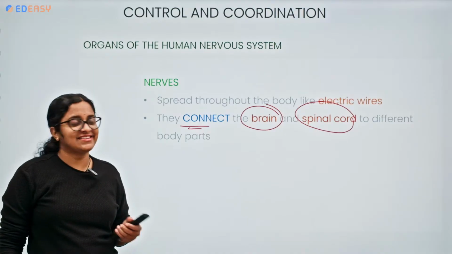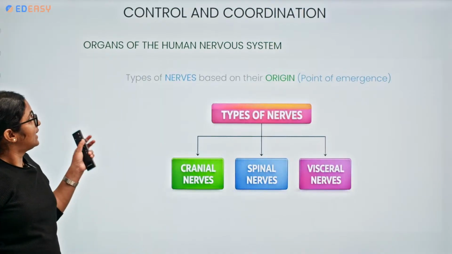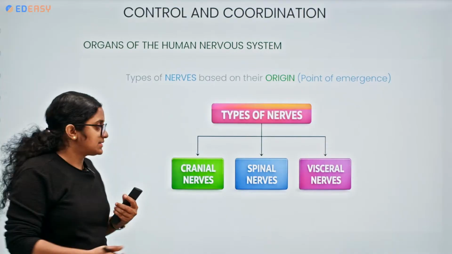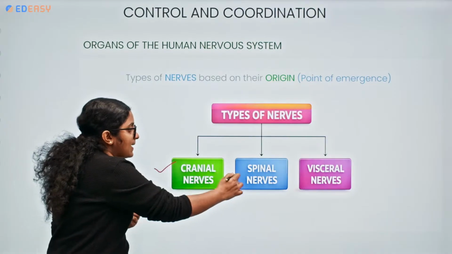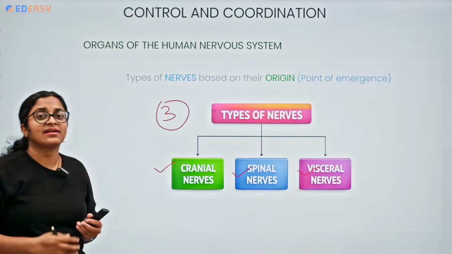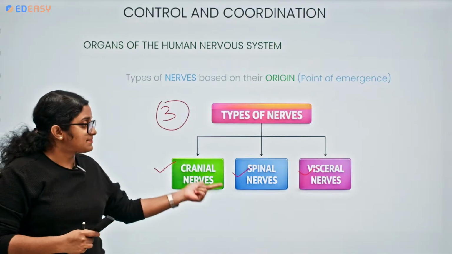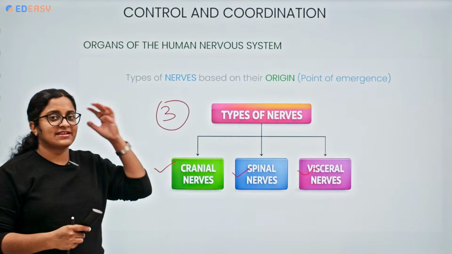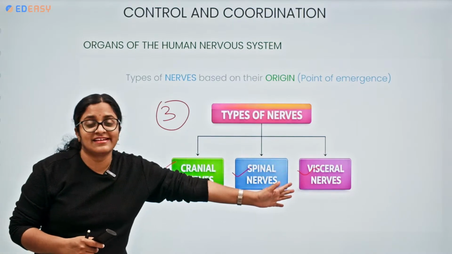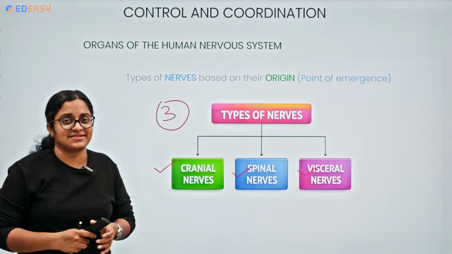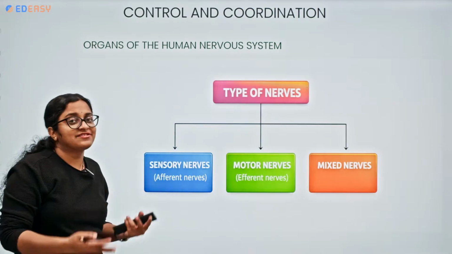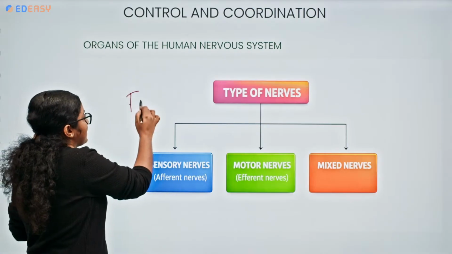Got it? Understood? Now coming to the types of nerves based upon the origin, the point of emergence: cranial nerves, spinal nerves, and visceral nerves. Three types. Cranial means from the brain, spinal from the spinal cord, and visceral belonging to the internal organs. Now, the other classification of nerves is based upon the function.